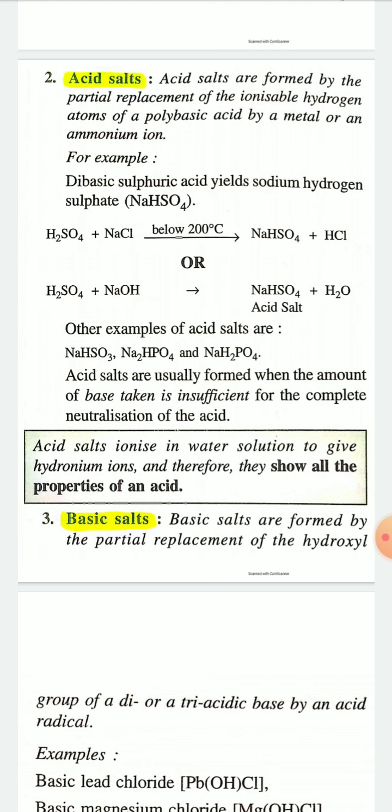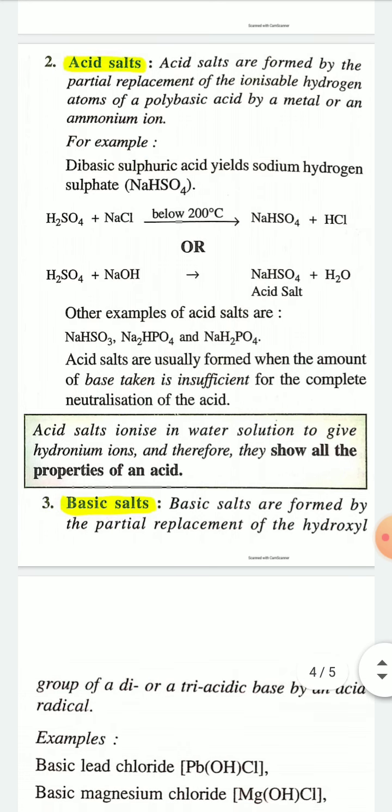Acid salts are usually formed when the amount of base taken is insufficient for the complete neutralization of acid. Acid salts ionize in water solution to give hydronium ion, and therefore they show all the properties of acids. That's why these salts are called acid salts, because they can ionize in water to form hydronium ion.